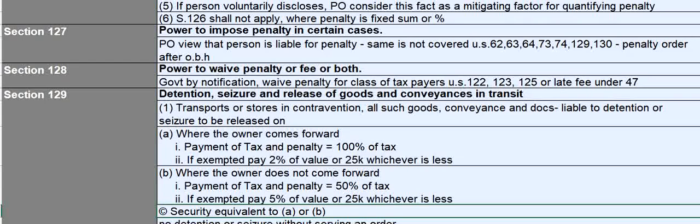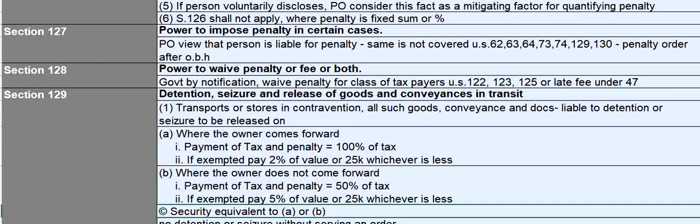Where the owner comes forward for the payment of tax and penalty, the penalty is 100% of the tax. Of course, you have to pay taxes, and then the penalty is 100% of the tax when the owner comes forward, and when the owner does not come forward, the penalty is 50% of the tax.